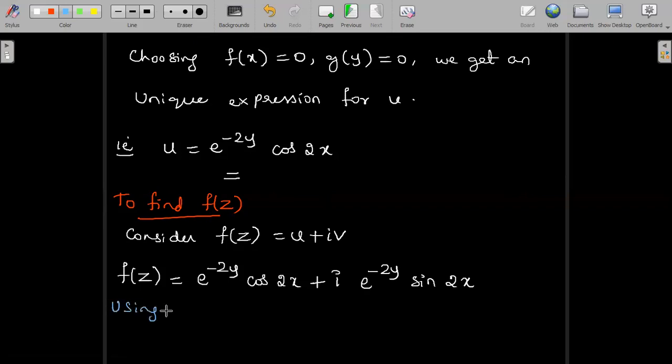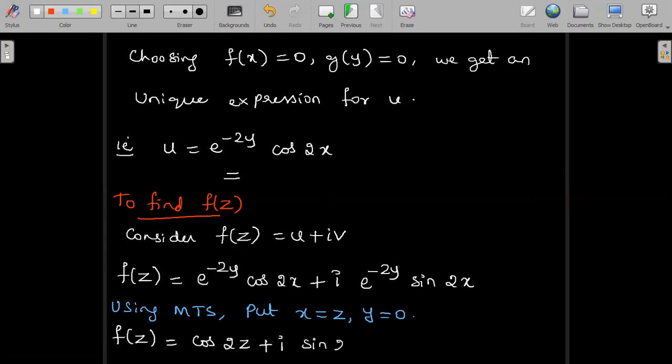So using Milne-Thomson substitution, we put x is equal to z and y is equal to 0. Substituting x is equal to z and y is equal to 0, the f of z function will be rewritten as e power 0 is 1. So I have cos 2z plus i into sine 2z.